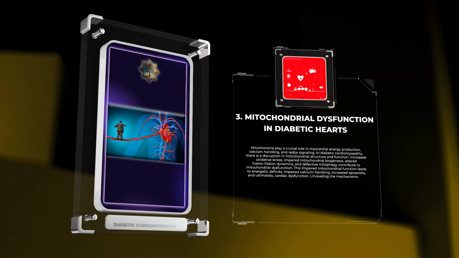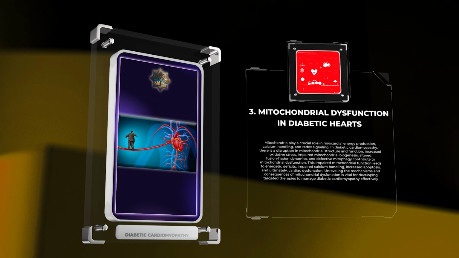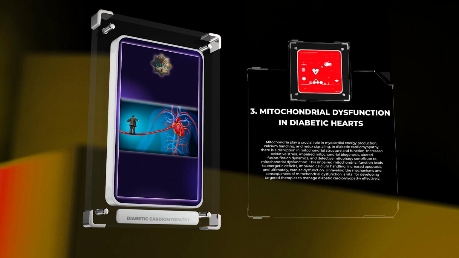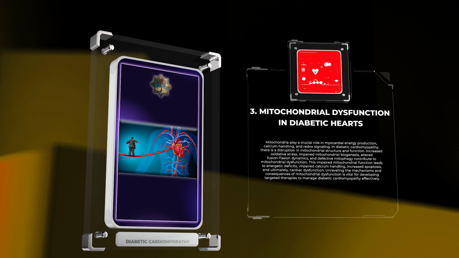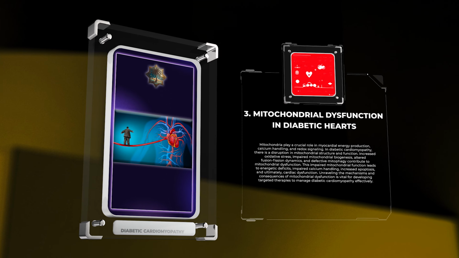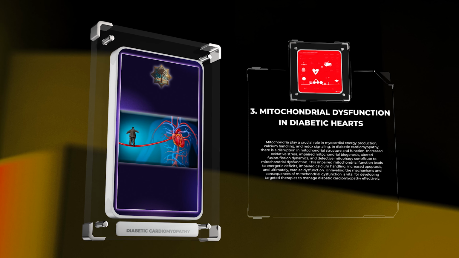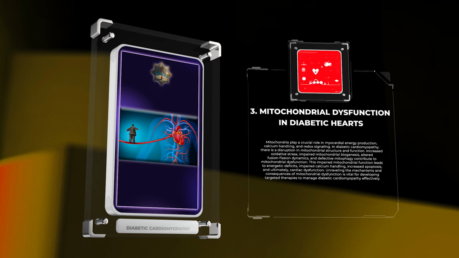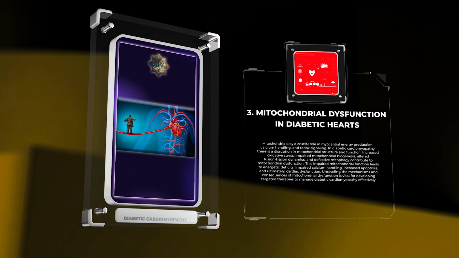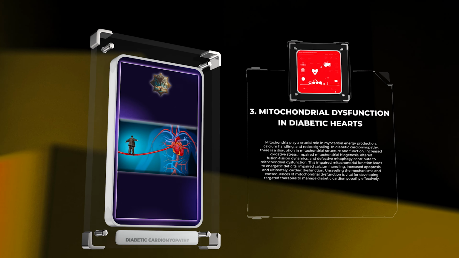Mitochondria play a crucial role in myocardial energy production, calcium handling, and redox signaling. In diabetic cardiomyopathy, there is a disruption in mitochondrial structure and function. Increased oxidative stress, impaired mitochondrial biogenesis, altered fusion-fission dynamics, and defective mitophagy contribute to mitochondrial dysfunction. This impaired mitochondrial function leads to energetic deficits, impaired calcium handling, increased apoptosis, and ultimately, cardiac dysfunction. Unraveling the mechanisms and consequences of mitochondrial dysfunction is vital for developing targeted therapies to manage diabetic cardiomyopathy effectively.